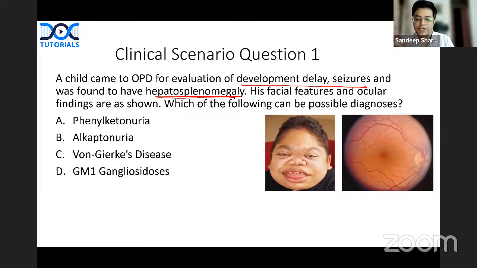Disorder का feature भी है. So there is liver and spleen involvement as well. Look at this face of this child. Can you see this face? This is the face which is typically coarse facies. So this is a child with a coarse facies, right?